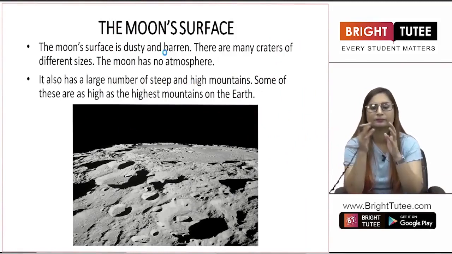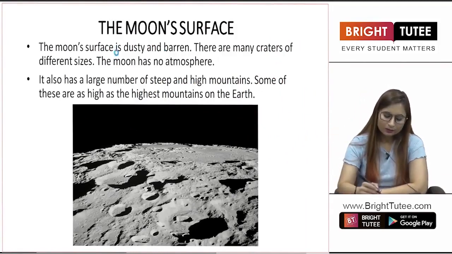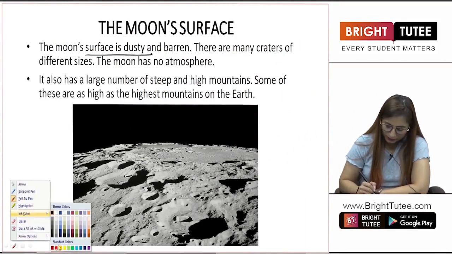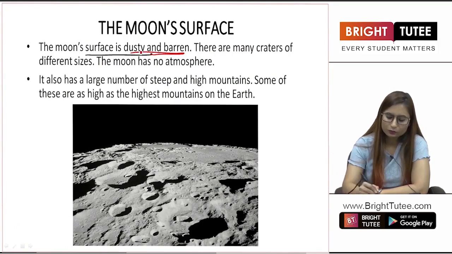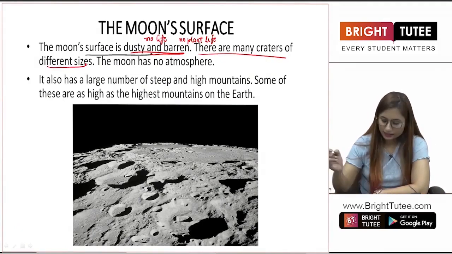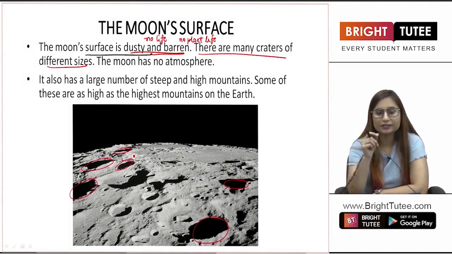Now students, the moon's surface is the next topic that we have to study. The moon's surface is dusty and barren. What does this mean? That there is no life present on the moon. No life. The land is barren. There is no plant life or animal life on the moon. It is a dead planet. There are many craters of different sizes. As you can see, these are craters, right? These are basically ditches present in the ground.